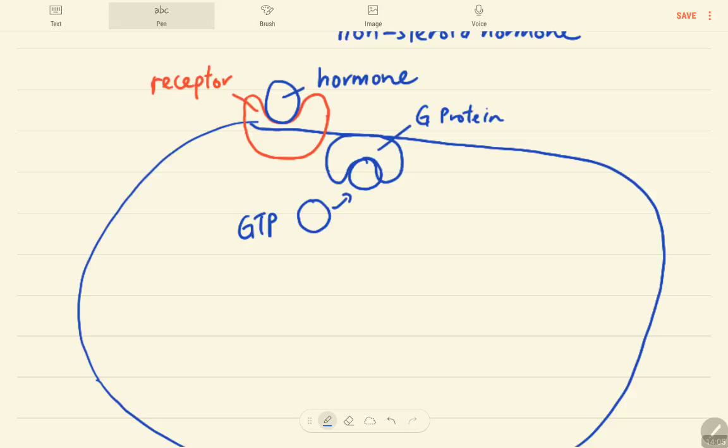Is that clear? Once the G protein binds to the GTP, this G protein will activate another enzyme, which is located somewhere here.